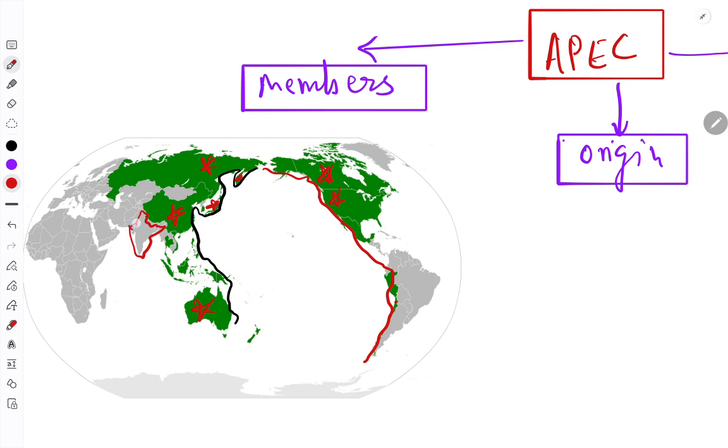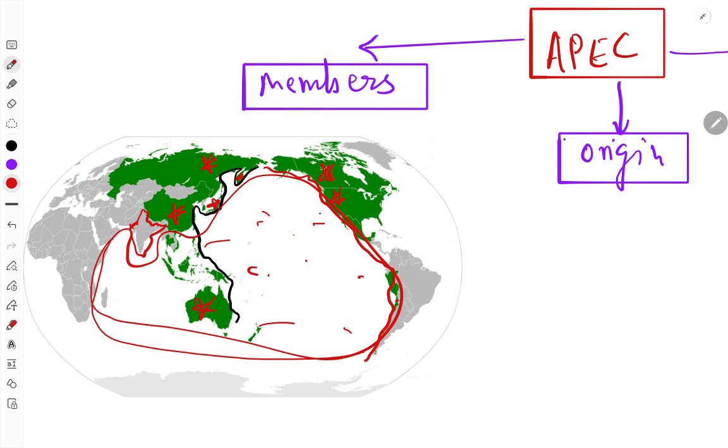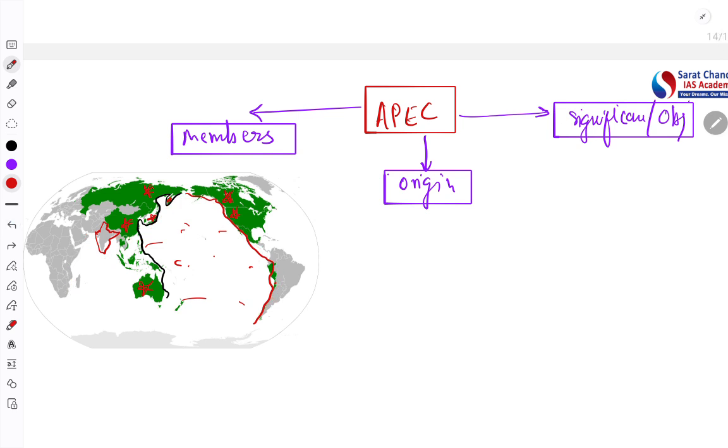India wants to be a member. India has applied for it, and India's claim is that India is also part of the Indo-Pacific. Now we don't see the Pacific separately. This Pacific Ocean is not being seen separately. The whole Indo-Pacific concept is arising. So inclusion of India, which is the most populous country in this region and the fourth largest economy in the world, will strengthen APEC, as well as give India the opportunity to have better trade relations among these member countries. So this is about the membership of APEC.